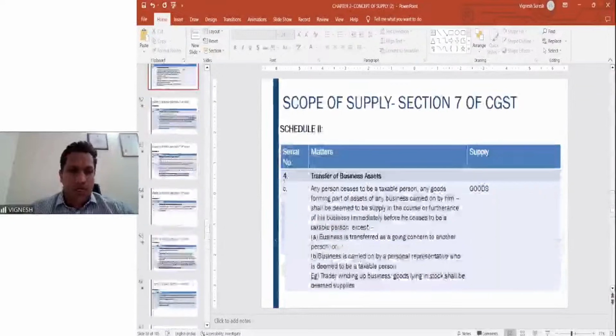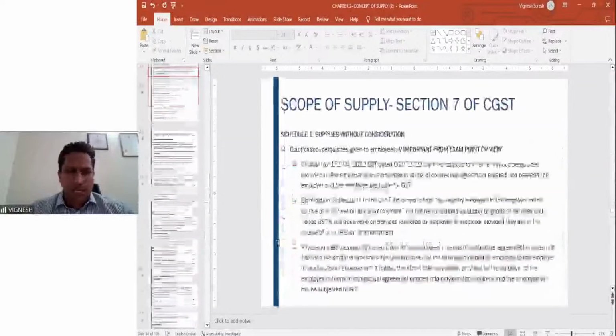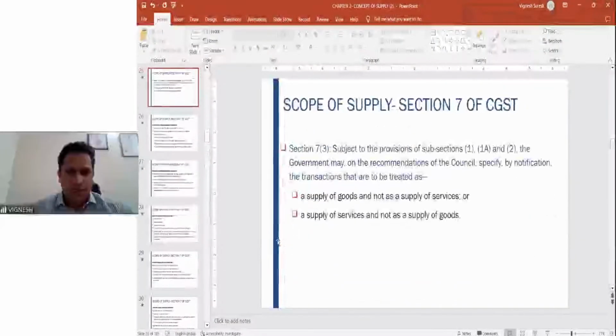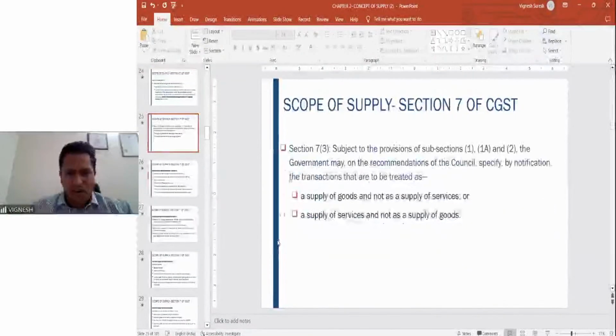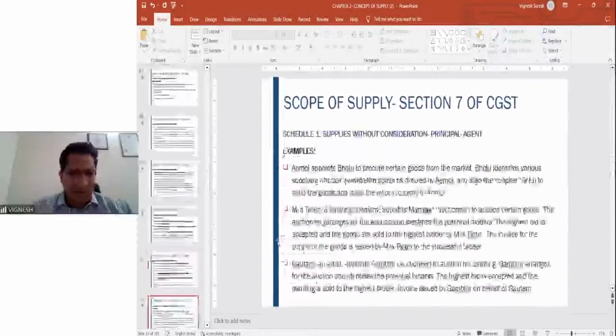If you look here, section 7 subsection 3 covers that. Let me go there once so that you get clarity on where it appears. Section 7 subsection 3, this is the one. So this is covered here, but it is there in schedule 3 as well. I don't know, for some reason it has been missed out. It continues to remain in schedule 3.